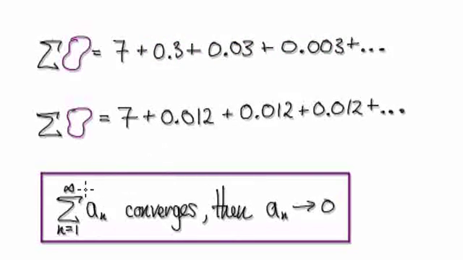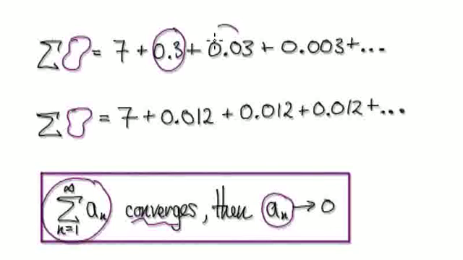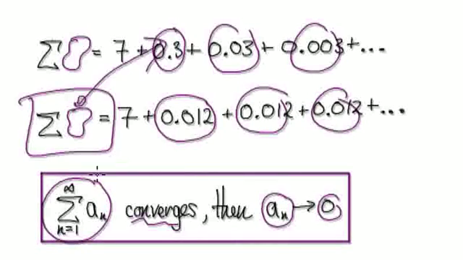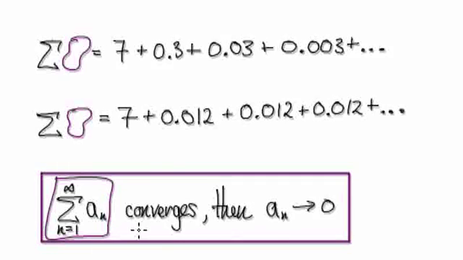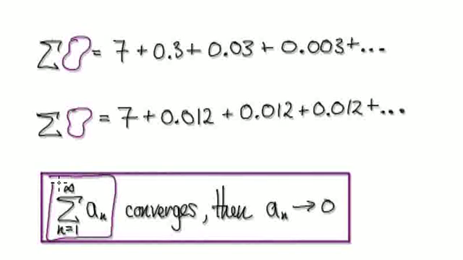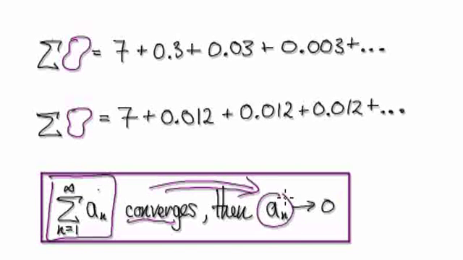The point I'm trying to make here is that if the whole series converges, then the sequence, each individual term, must head towards zero. Here, this thing here is not heading towards zero. This thing here is going to diverge. So in order for a series to converge, the sequence itself, each individual term, must head towards zero. You see, this is heading towards zero. So if you have a series that converges, then it would imply that each individual term must head towards zero.